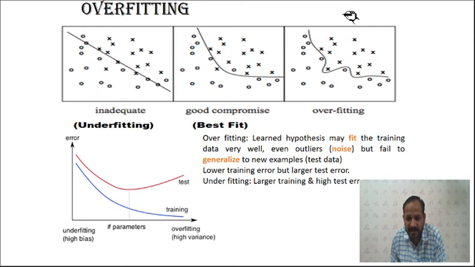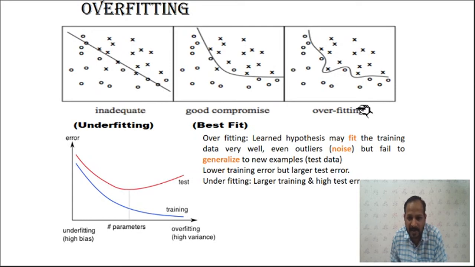So we have to design a model which does not work only for the training samples. We have to design the model such that it is generalized. Generalized means it will classify better, or its performance will be better for any input, or when you apply the test input, its performance should be better, the error should be low, or accuracy should be higher. And for that we have to compromise over the number of parameters, which should not be very high, otherwise you will get overfitting, or very low, otherwise you will get underfitting.